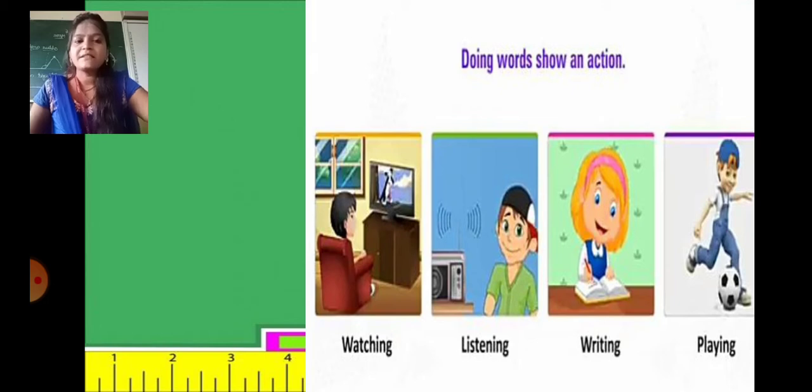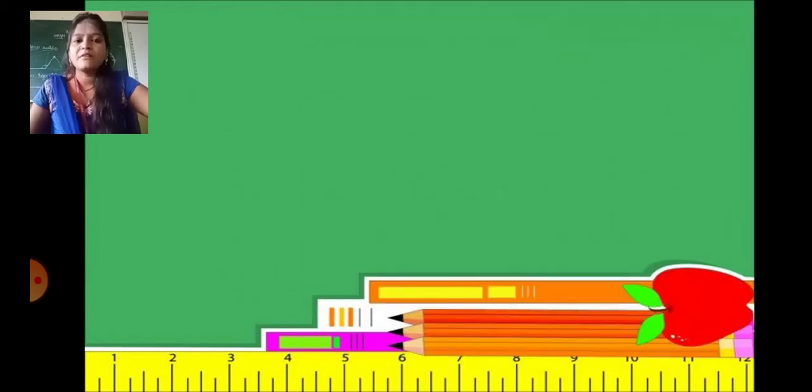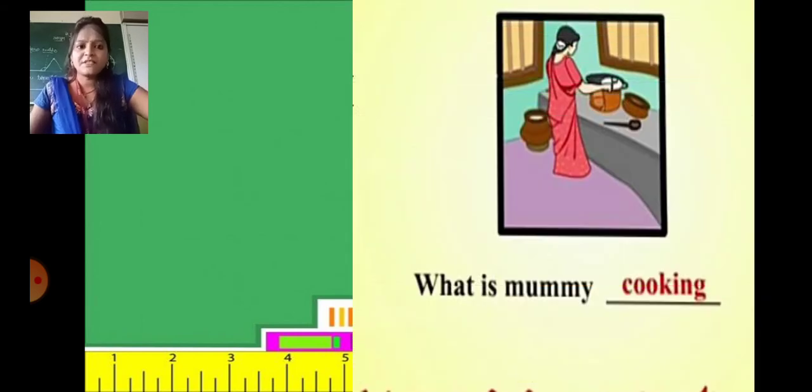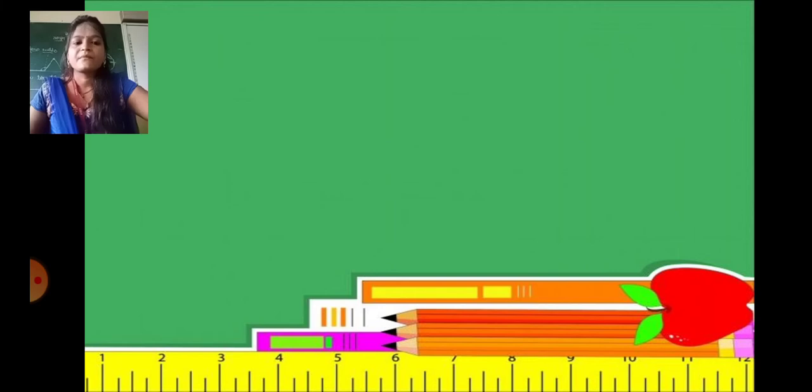Here, the boy is playing. So students, watching, listening, writing, playing, these all are also known as doing words. Here in this picture, you can see what is mummy doing? Cooking. So cooking is a doing word.